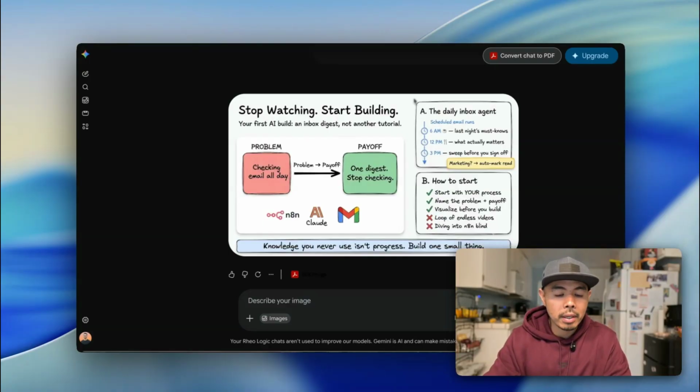So for this use case, the problem that we're going to be addressing today is checking emails all the time. And the payoff is that we want to stop checking emails, or stop checking them frequently, and get some sort of digest. I have a friend of mine, he's a CFO for a company, and this is the problem that he has. He gets a lot of emails and he wants to get a reader's digest of what are the emails or what are the topics that he needs to be paying attention to. All right. So we're going to build this using n8n, using Claude. And then the email provider that we're going to be monitoring is one of my throwaway inboxes in Gmail.